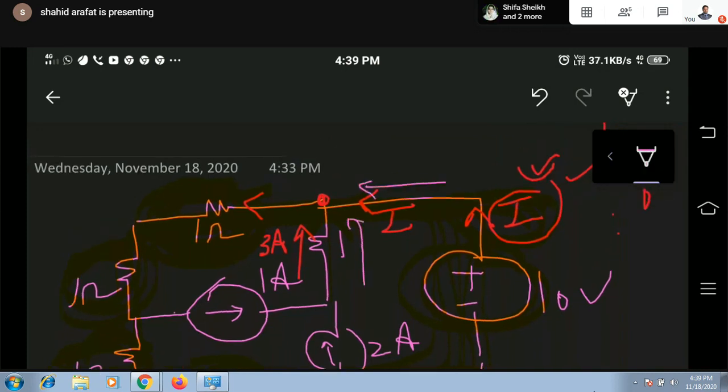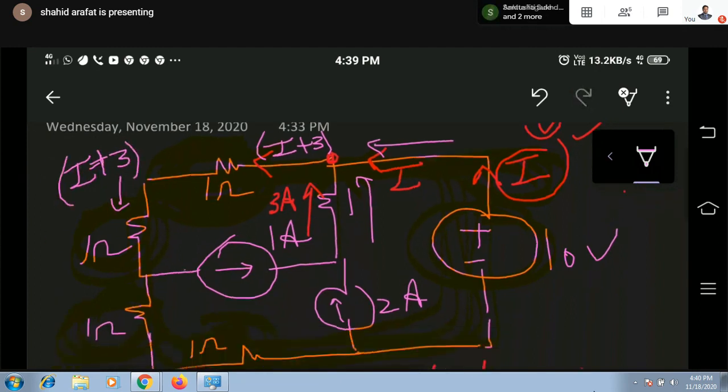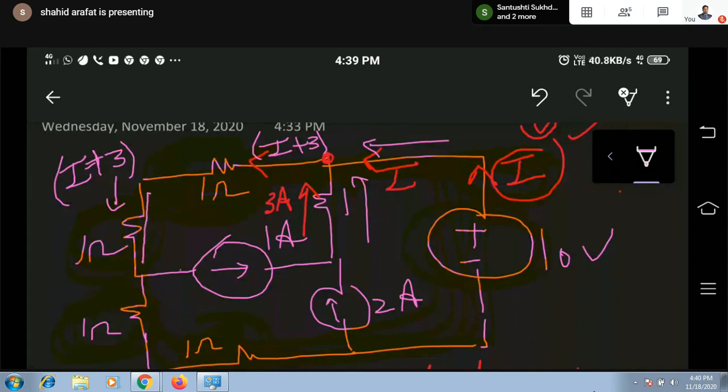Both will be added, and here it will be I plus 3. Am I correct? Now, this same current will flow through this branch also, because this is in series. So current through this branch will also be I plus 3. Now, this current from this current